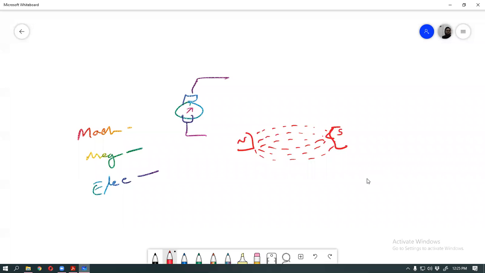Iron loss, this is the electric field, these are electrons, all are electrons, negative, negative, negative, and these are the positive ions.